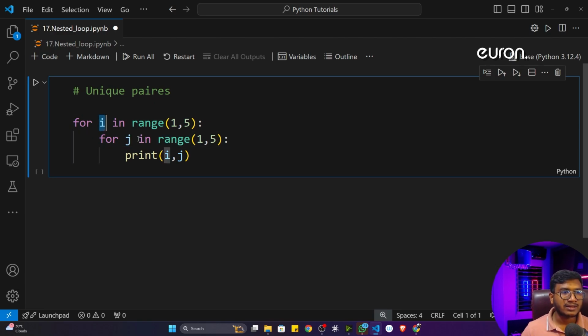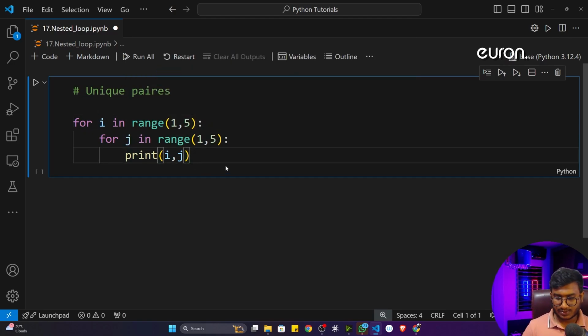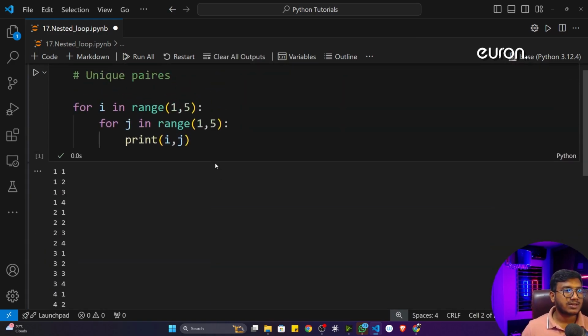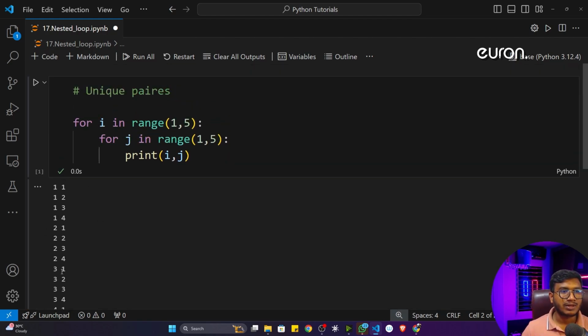So here I have taken I. That's why in this particular for loop, I have taken J. You can take any other name also, it's completely fine, but try to take a different name in both places. Now see, if I print this particular program, this is the unique pair of numbers I'm getting: 1,1; 1,2; 1,3; 1,4; 2,1; 2,2; 2,3; 2,4, and so on. This is the unique pair number.